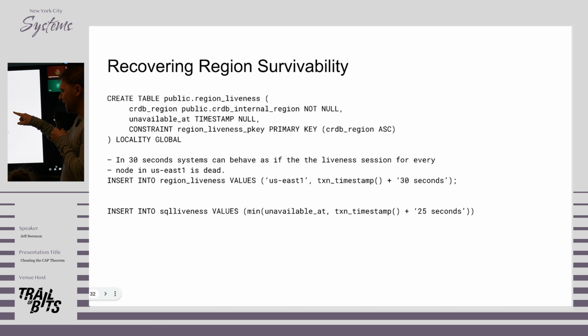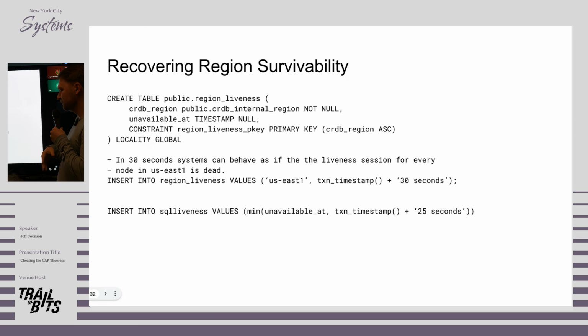So we have a subsystem called region liveness, which is another system table. This is how we solve all of our problems. We have 2 values in this table: the region and the time that that region is unavailable. And when we want to fence out a region, we write a record into this table that is sometime in the future, usually 30 seconds. It's important that the time we pick here is greater than the time that we pick for SQL liveness records, because when we create SQL liveness records, we read from the region liveness table to see has anyone tried to fence out our region.